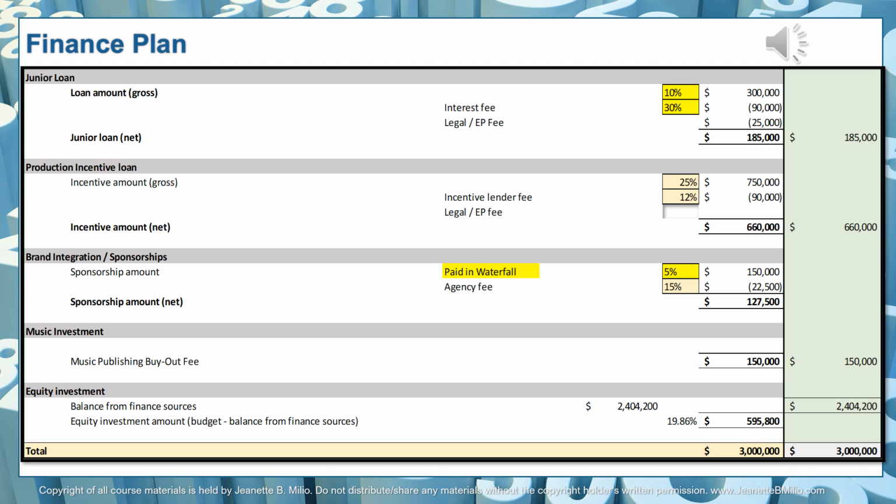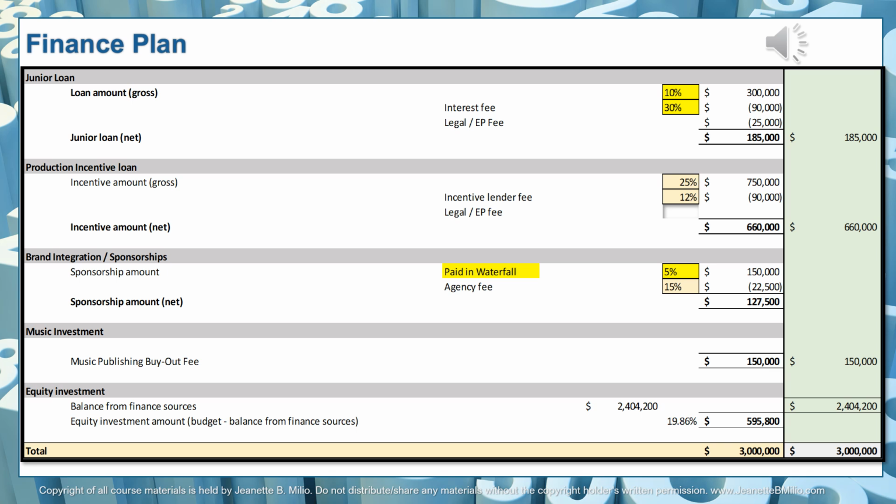We have, in this case now, 10% of the budget covered by a junior lender who charges us an upfront interest rate of 30%. So 10% of $3 million is $300,000. 30% interest rate is $90,000. They're also charging us a fee of $25,000. So altogether, we're going to have $185,000 available to us to cover the production budget.